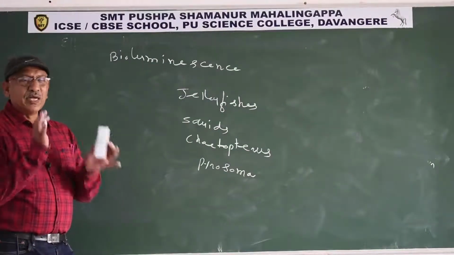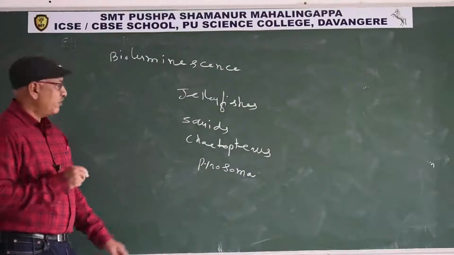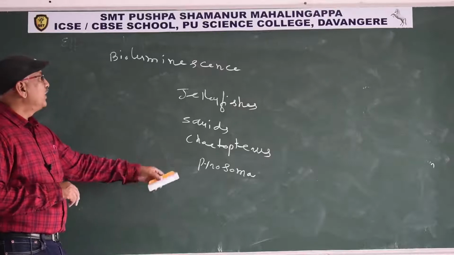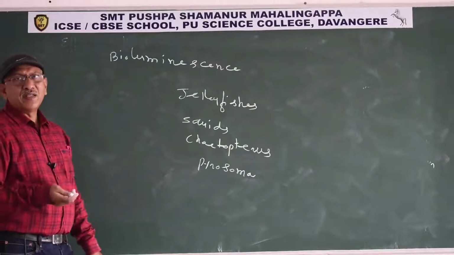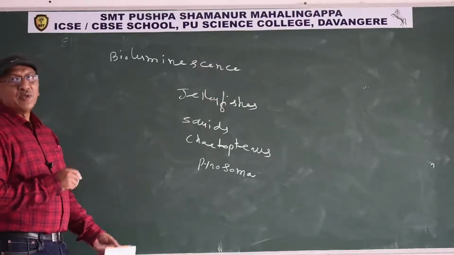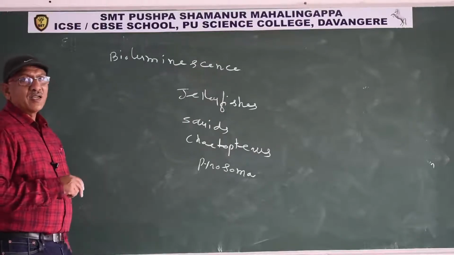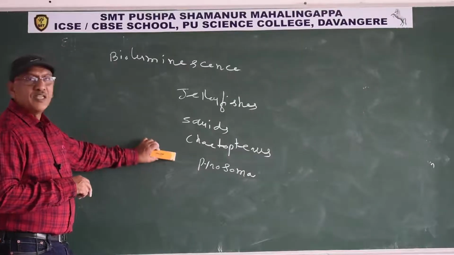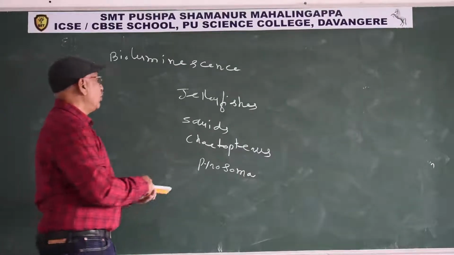Some true fishes also emit light, bioluminescence. Emission of light by living organisms is bioluminescence. Examples: jellyfishes, squids, Chaetopterus, Pyrosoma.